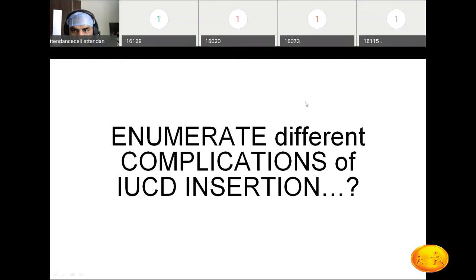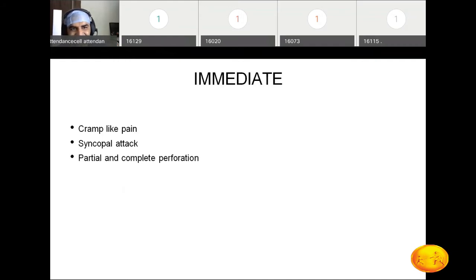Enumerate the different complications of intrauterine contraceptive device insertion. Whenever anyone asks what are the complications, there are two types: immediate complications and remote complications. Very good, everyone has written hemorrhage, perforation. Immediate is cramp-like pain.